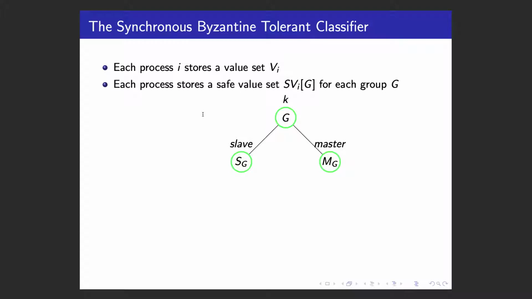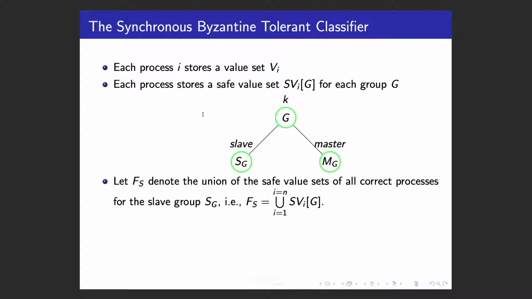In this classifier procedure, each process stores a value set, and they also store a safe value set SV_G for each group G. And the Byzantine classifier will divide a group G into two subgroups, the slave subgroup SG and the master subgroup MG. This classifier has a threshold parameter K, and the classification is done based on the values received at each round and its relationship to K. If we let Fs denote the union of the safe value sets of all correct processes for the slave group SG,